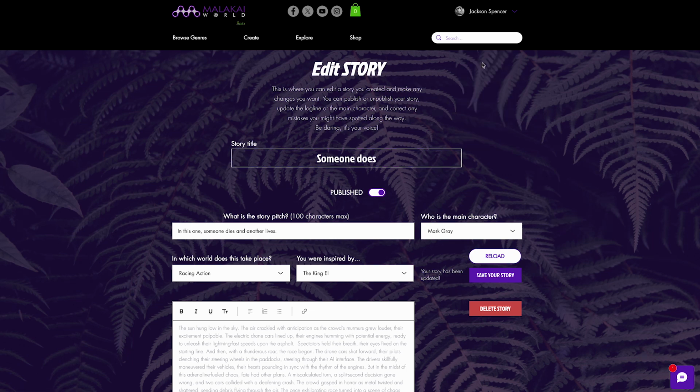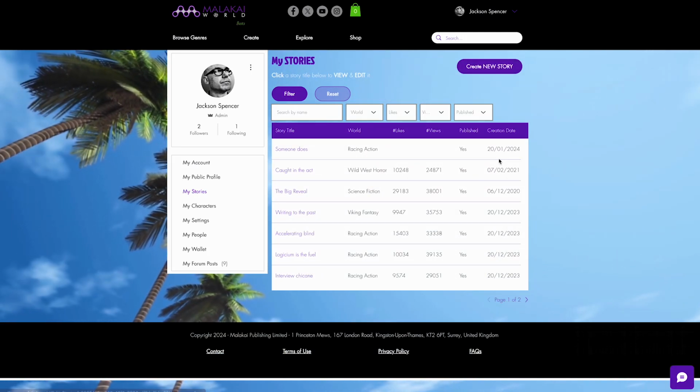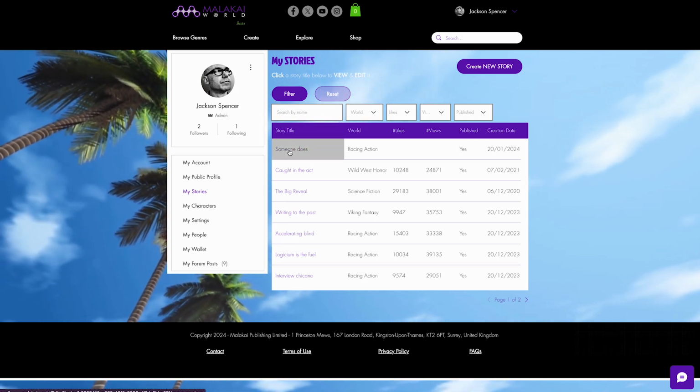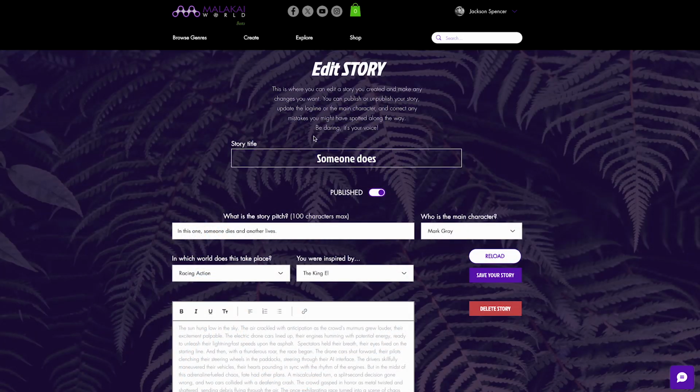There you'll find all of the stories you've done, including the latest one, which is at the top, showing with the creation date. It is published. There are no likes or views yet. And if you click on that, it goes back to the editing page and allows you to make further changes if you want to. If you choose to delete a story, you just press the delete button.